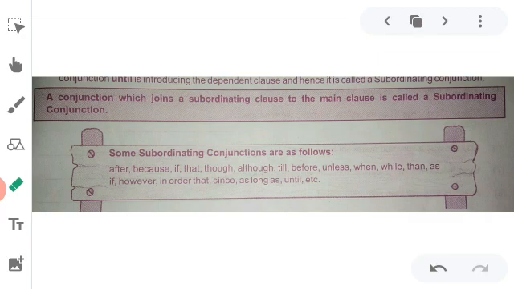After, because, if, that, though, although, till, before, unless, when, while, then, as if, however, in order that, since, as long as, until, etc. These are the examples of subordinating conjunctions.